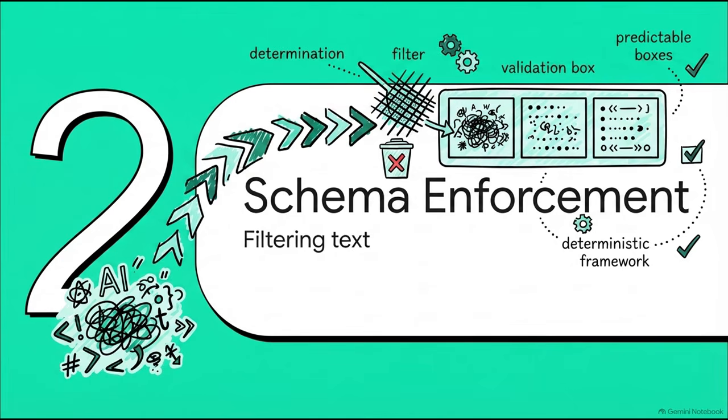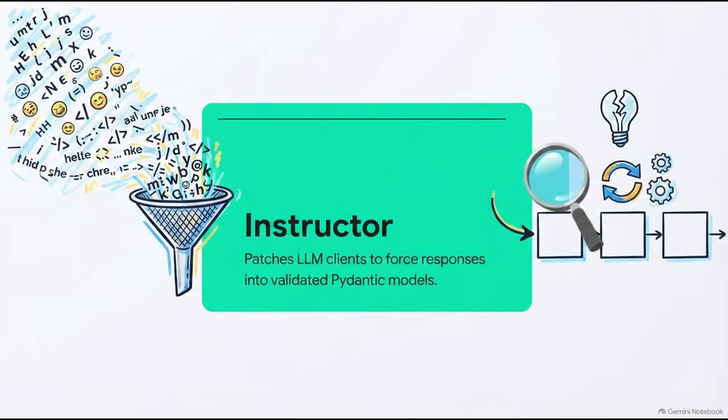Let's look at how we actually filter that messy, unstructured AI text into nice, validated, predictable boxes. Starting right at the API level, we have instructor. You can visualize this as unstructured text flying in, and instructor acting as this aggressive filter, catching that text and forcing it into a beautifully structured, validated, pydantic model box. And if the model happens to hallucinate, no problem. Instructor automatically triggers auto-retry loops on failure until the model gets it exactly right.